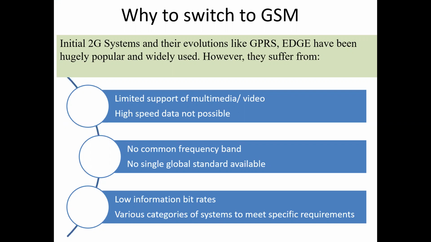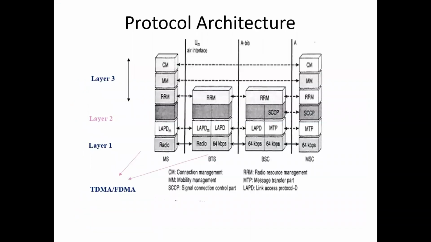The disadvantages of the previous 2G systems were that they had limited support of multimedia or limited support of video. High-speed data was not there and there was no common frequency band. No single global standard was available in the case of 2G. Low information rates were there and various categories of systems to meet the specific requirements were not there, especially for video kind of multimedia. Hence, GSM was adopted while moving from 2G to 2.5G or 2.5G to 3G.